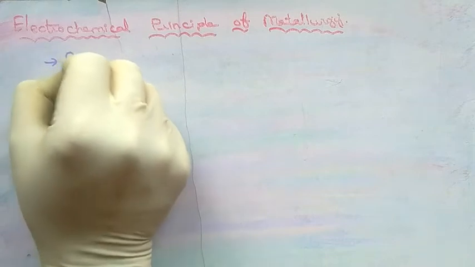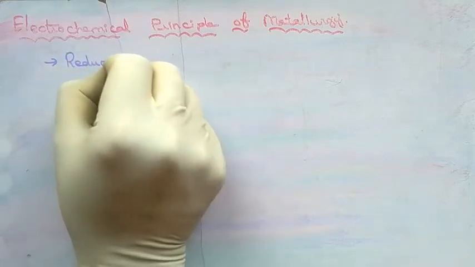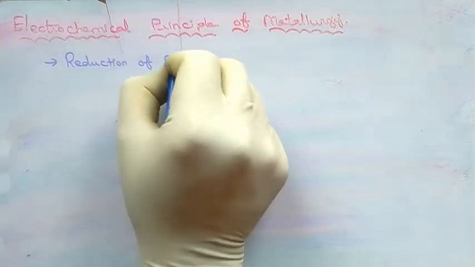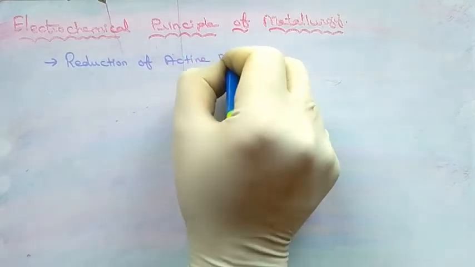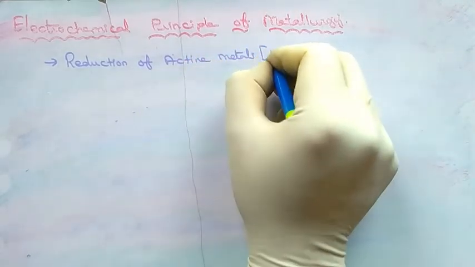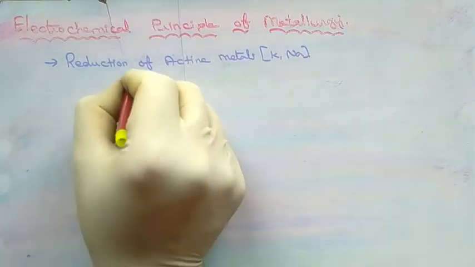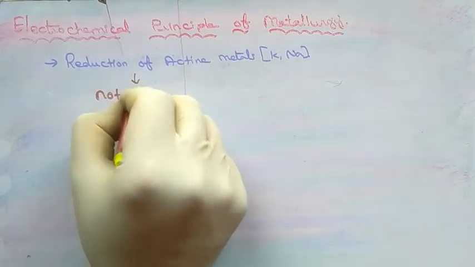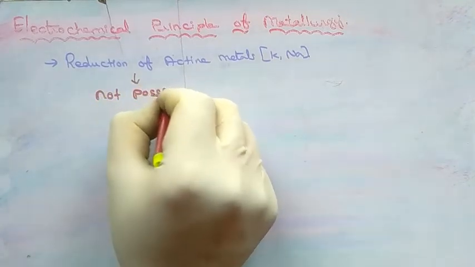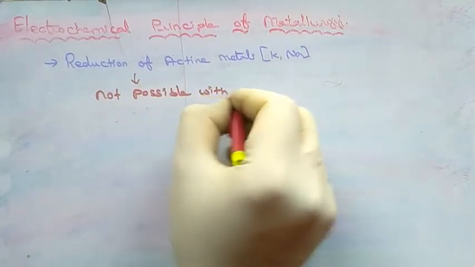Next we are going to see the electrochemical principle of metallurgy. As per the thermodynamic principles, reduction of active metals such as sodium and potassium is not possible with carbon.